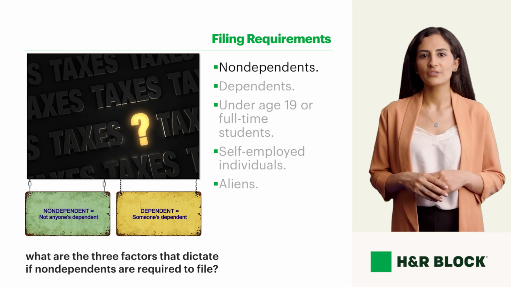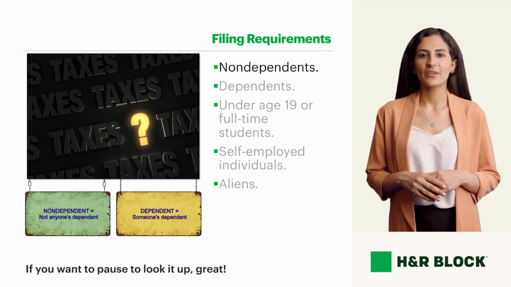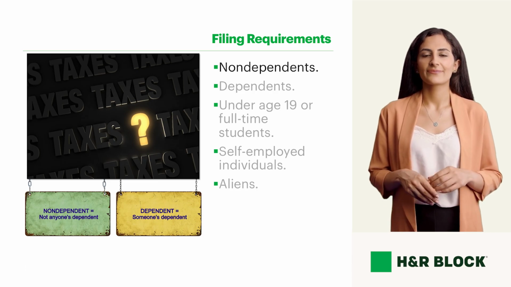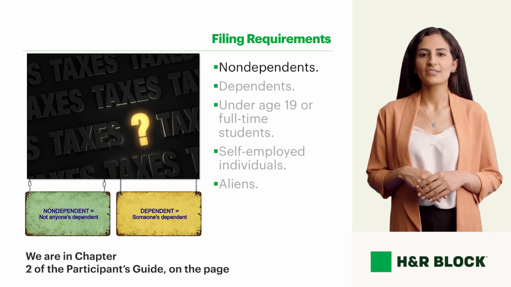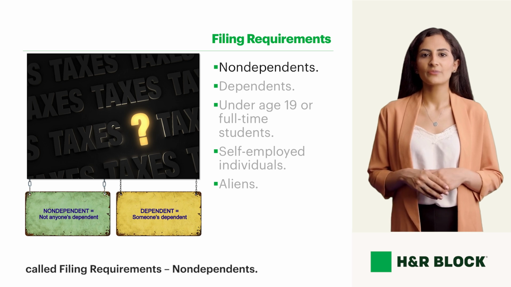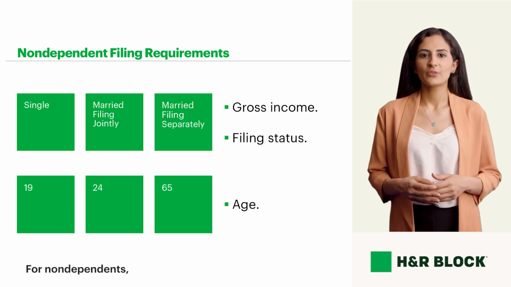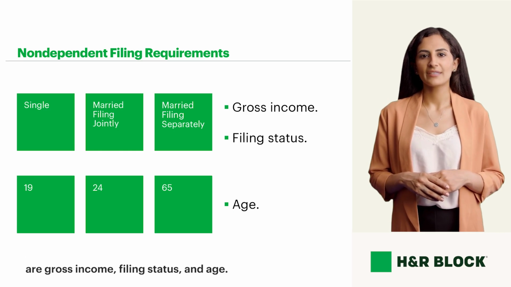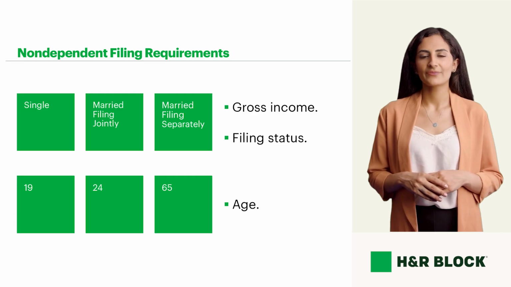From your reading, what are the 3 factors that dictate if non-dependents are required to file? If you want to pause to look it up, great! Tax research is a skill that all tax preparers will need. We are in Chapter 2 of the Participant's Guide, on the page called Filing Requirements, Non-Dependents. For non-dependents, the 3 factors that dictate if they are required to file are gross income, filing status, and age.